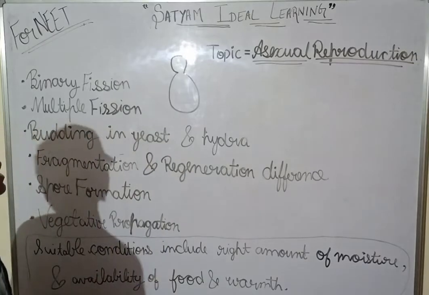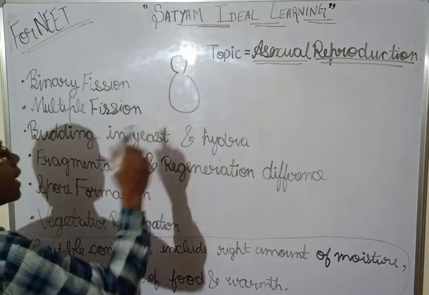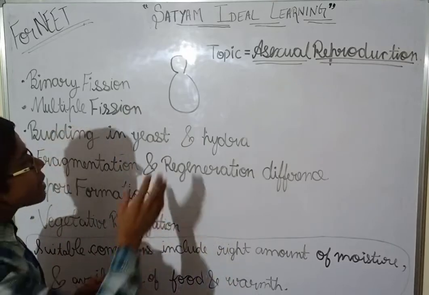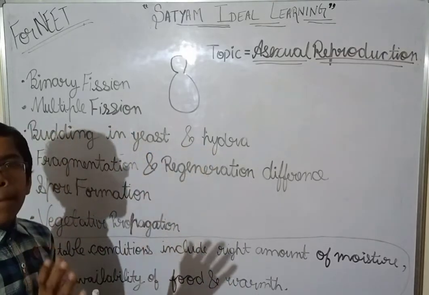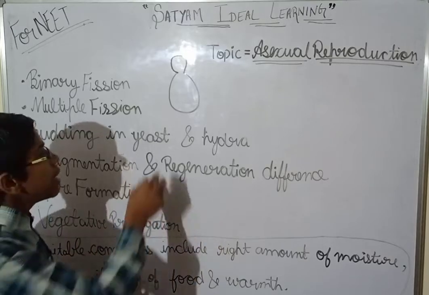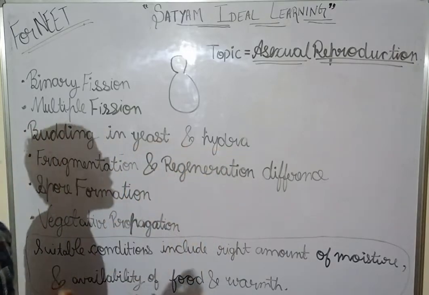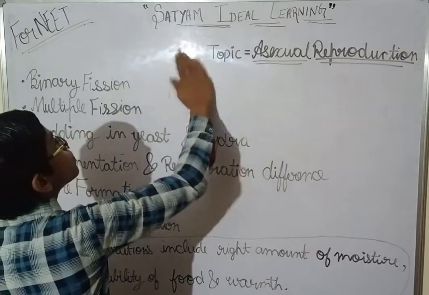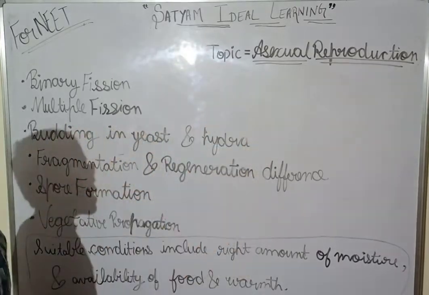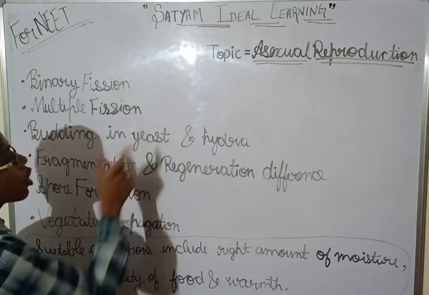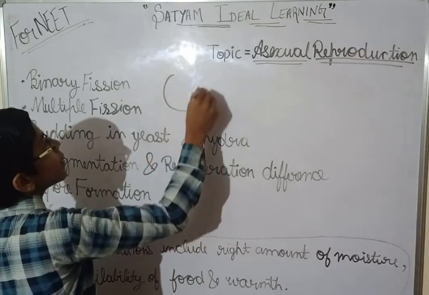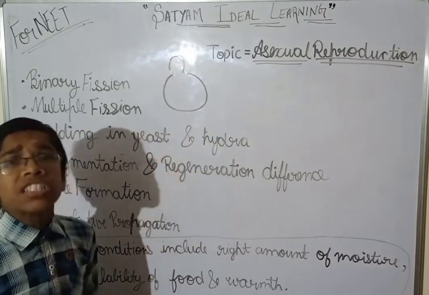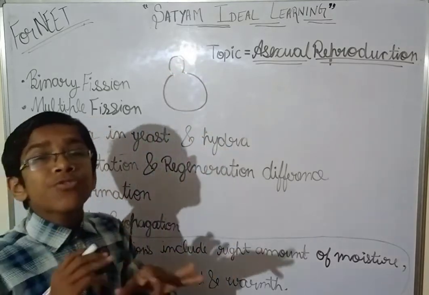Okay. Now see, in yeast and hydra there are two different types of budding. They are very similar, but only a little bit of difference is there. Otherwise they are the same. So, budding in yeast and hydra. See, when we talk about yeast, I have drawn the same diagram. In yeast, budding is very fast.